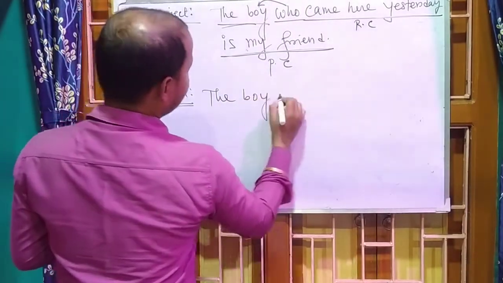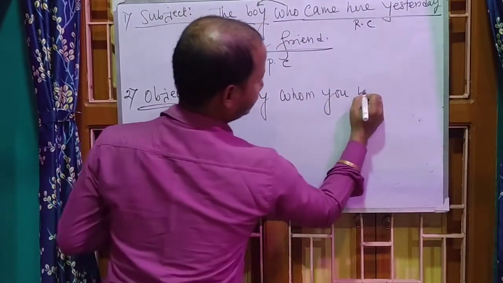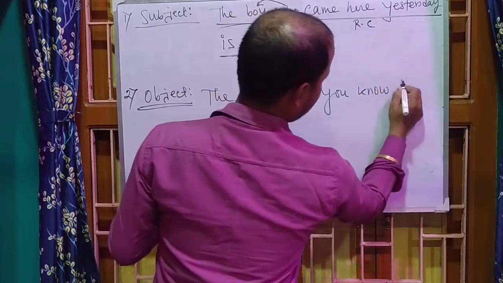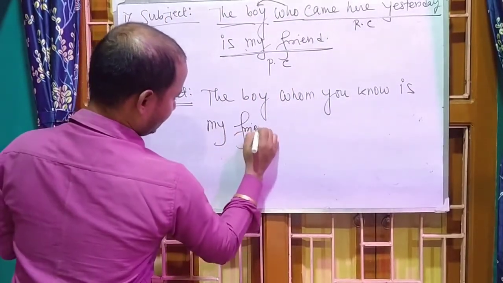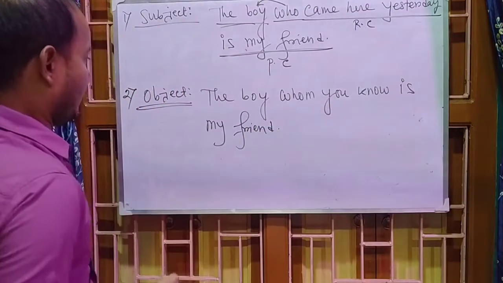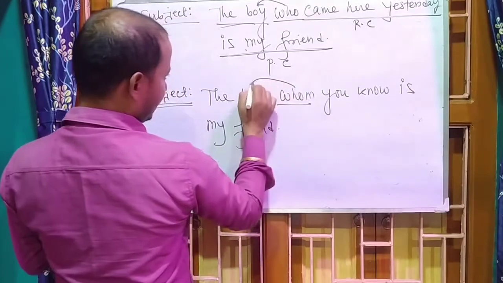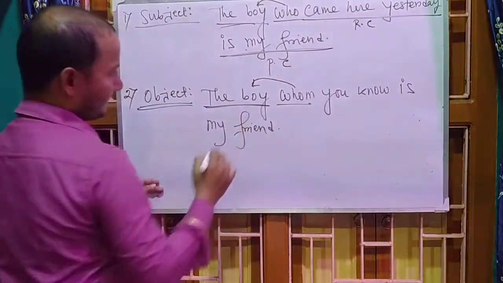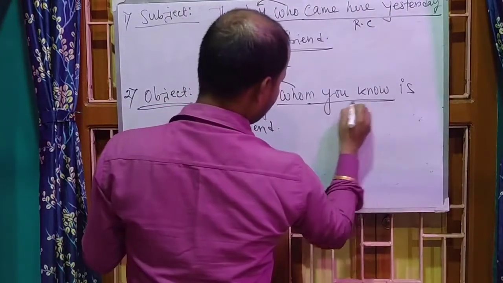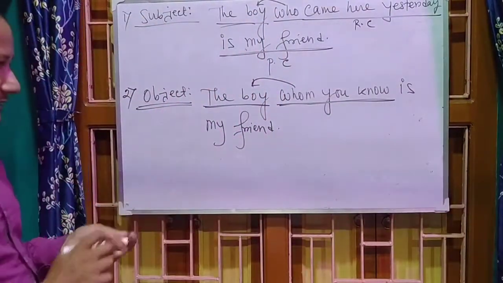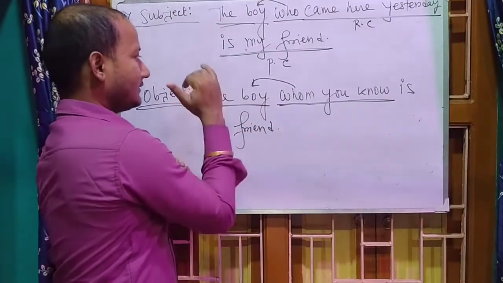The boy whom you know is my friend. Dear students, look here. Here whom is establishing the relationship with the boy. And this part, whom you know, is the answer of the boy.